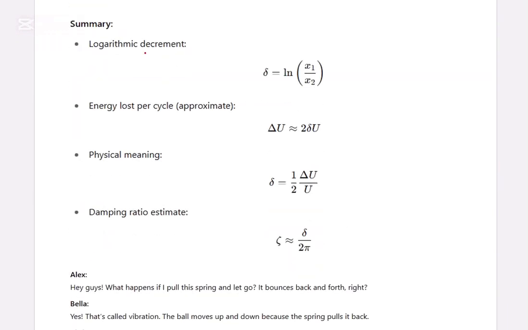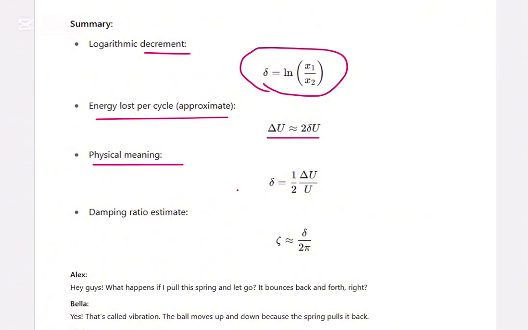So we can see the logarithmic decrement, that is the natural logarithm of x1 by x2. Energy loss is delta U equal to 2 times delta into U. Physical meaning is half in delta equal to half by delta U by U. Damping ratio estimate is delta by 2 pi.